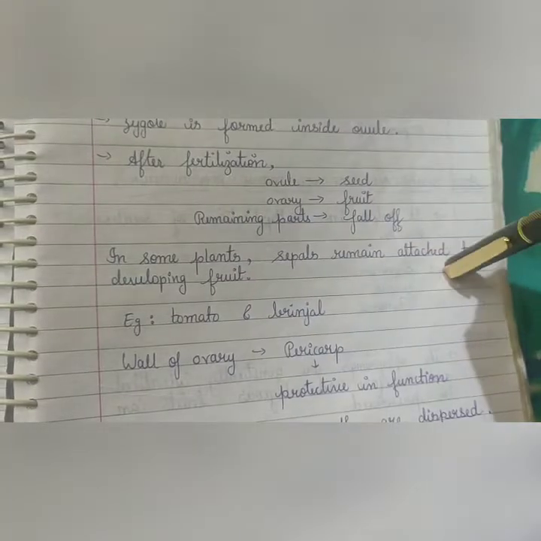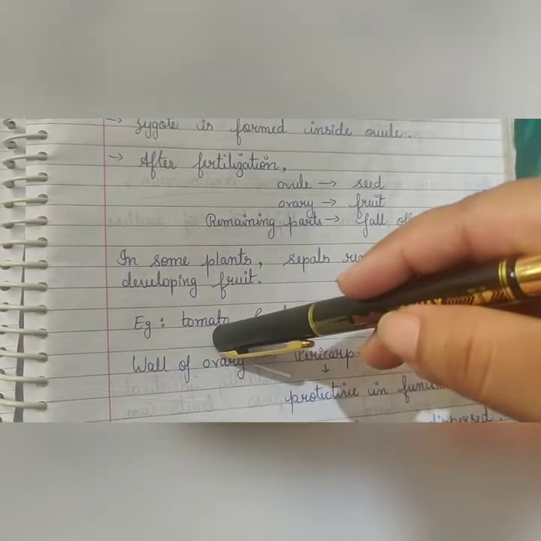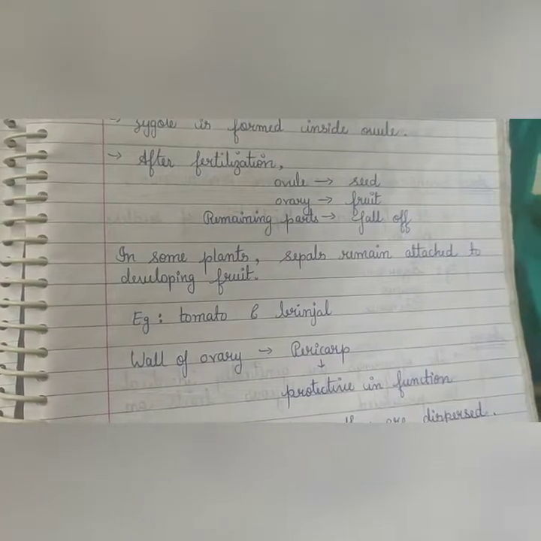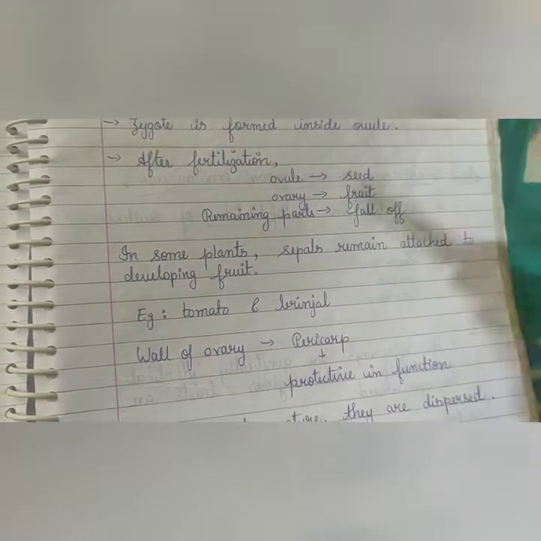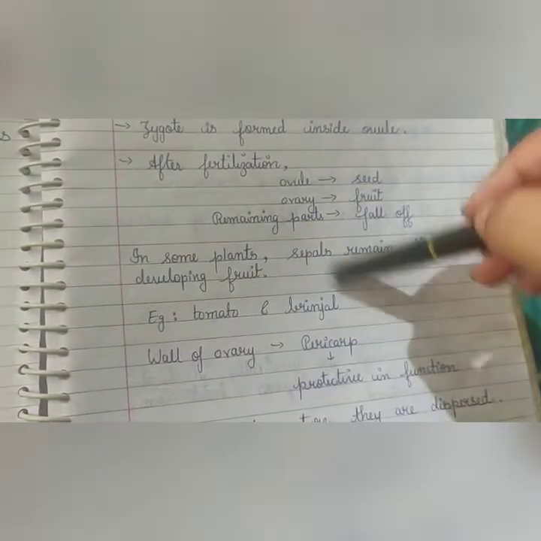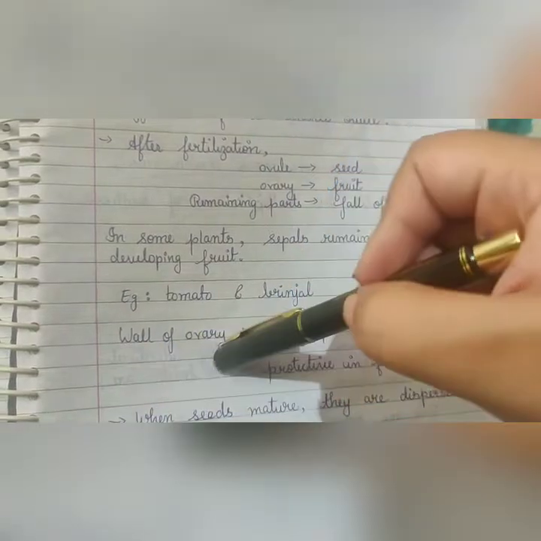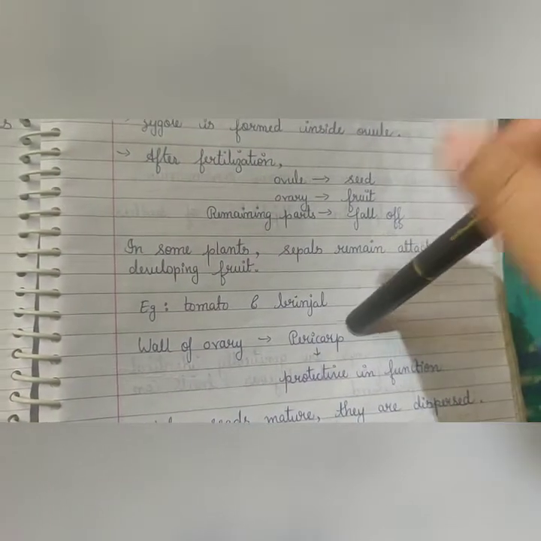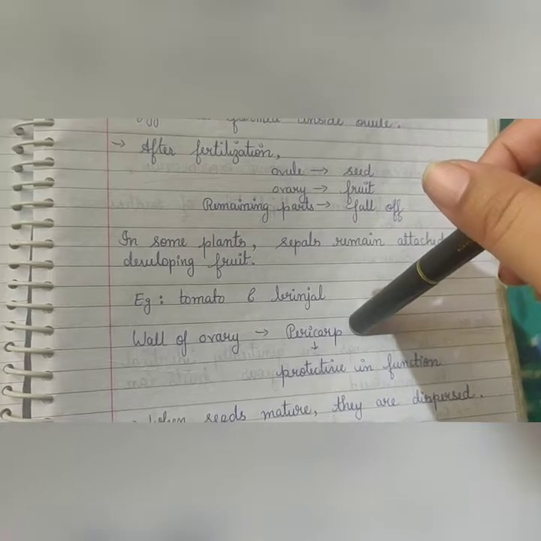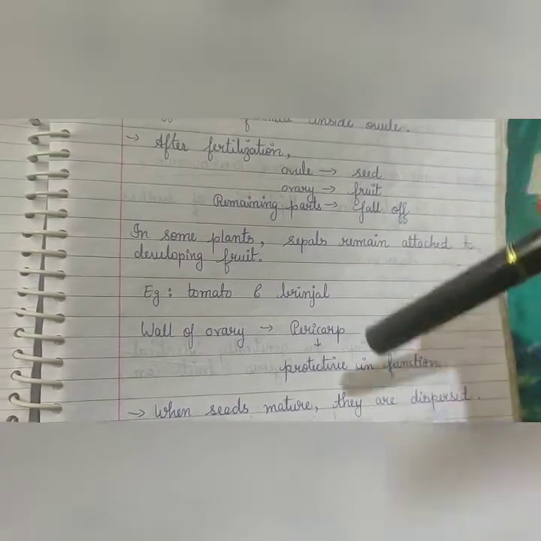In some plants, what happens? Sepals remain attached to the developing fruit. You must have observed in tomatoes, the green leafy structures remain attached, right? In brinjal, yes, the green leafy portion is attached, right? So sepals are remaining attached in tomato and brinjal. The wall of the ovary now becomes the wall of the fruit, and it is called pericarp. What do we call? Pericarp. And the function of pericarp is protective.